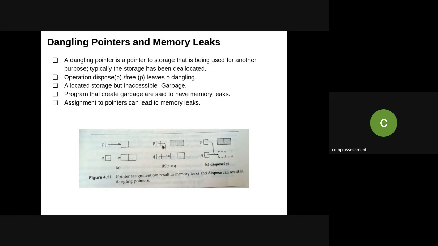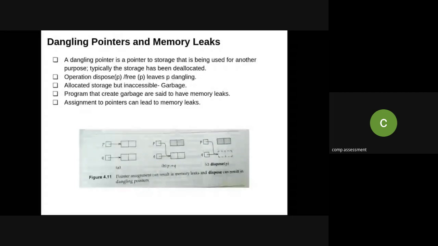Over here, initially it was pointing to this variable, but when you are assigning, obviously it is pointing to this and this memory location is not going to be accessible. So that is what we can call a dangling pointer, because it is pointing to a storage that is being used for another purpose. This memory is not accessible. Okay, so the allocated storage is there, but it is inaccessible. That is called garbage. So I think in Java programming you know about garbage collection.